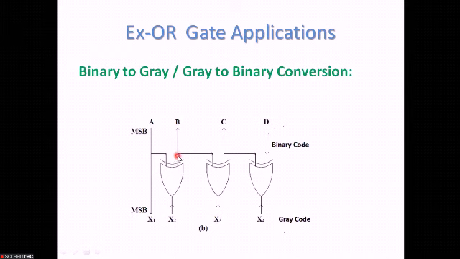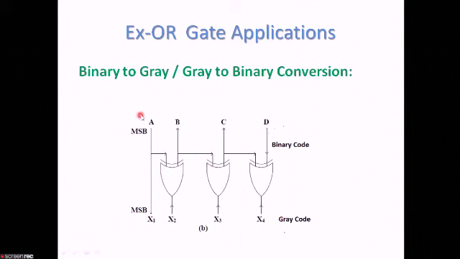Next, this B is going as the input, and C is going as the input to the second XOR gate. So we are getting X3, that is the third bit in the gray code. Next, C is going as the input, and D is going as the input. So we are getting X4, which is the fourth bit in the gray code.